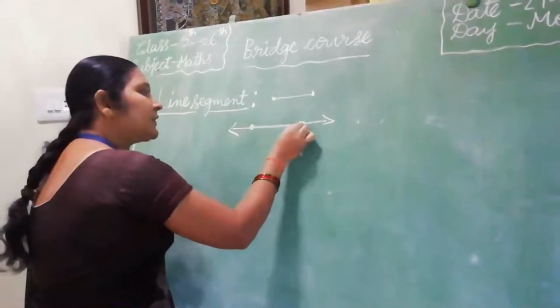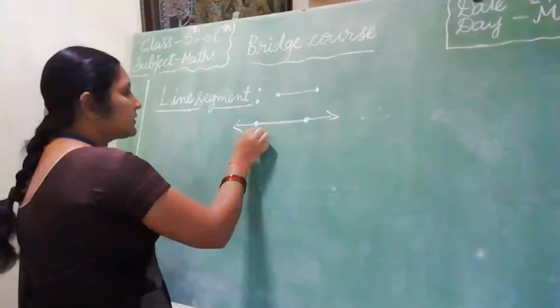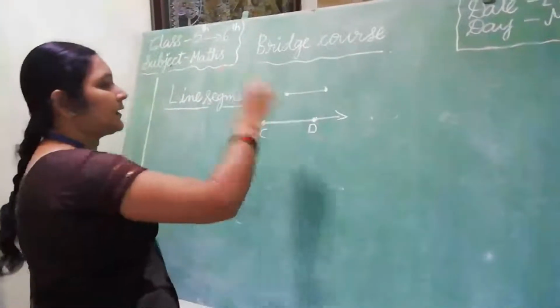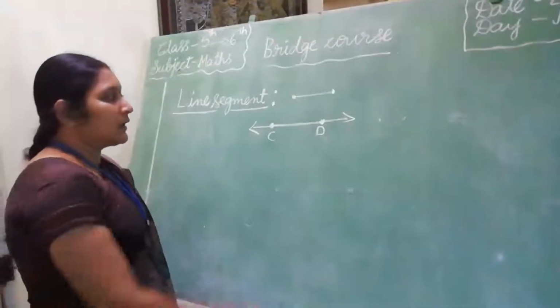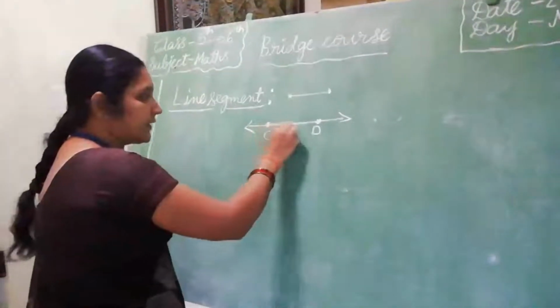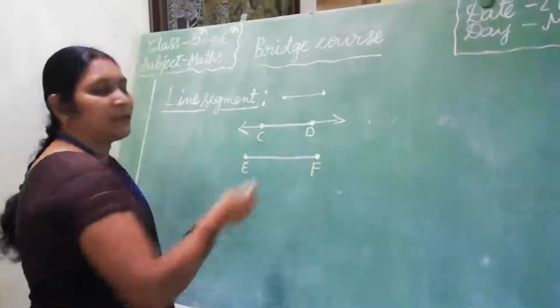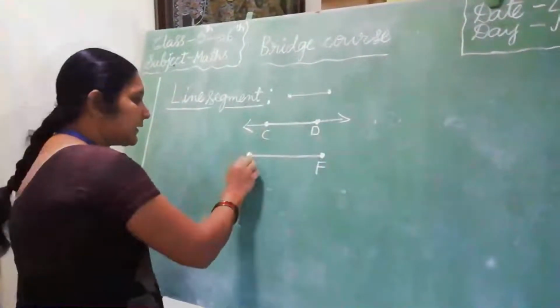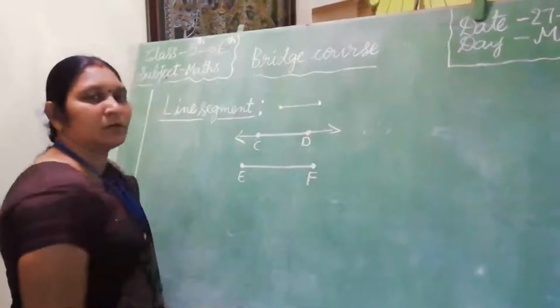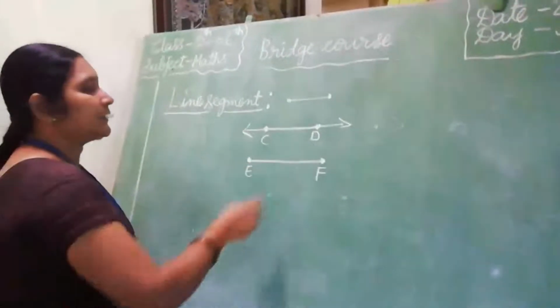How many endpoints are there? There are 2 endpoints of a line segment, C, D. Name it CD. Can we measure the length of a line segment? Yes, it has a definite length. See, EF. Line segment EF. Here is the starting point and the ending point. But we can measure the length of a line segment. It has a definite length.